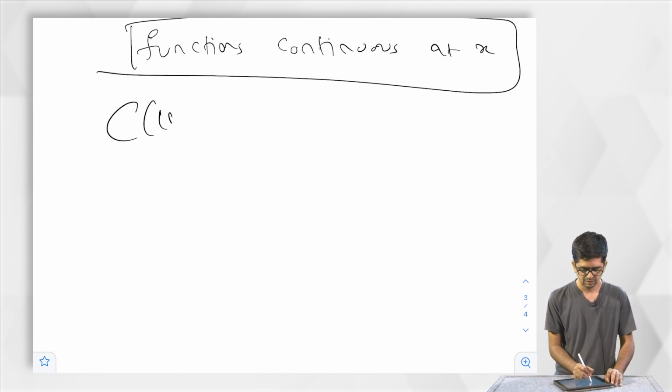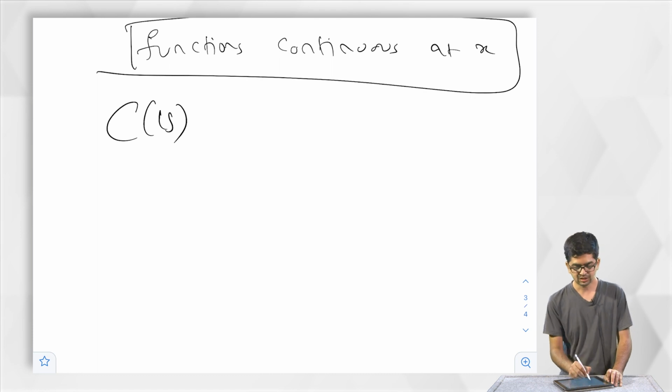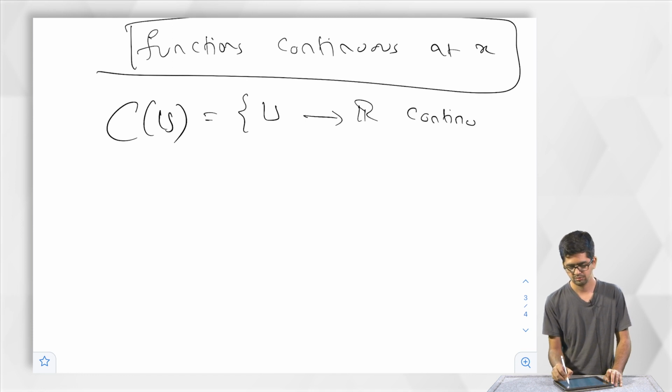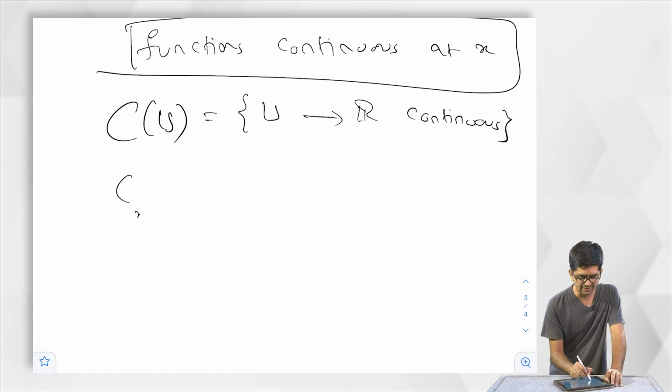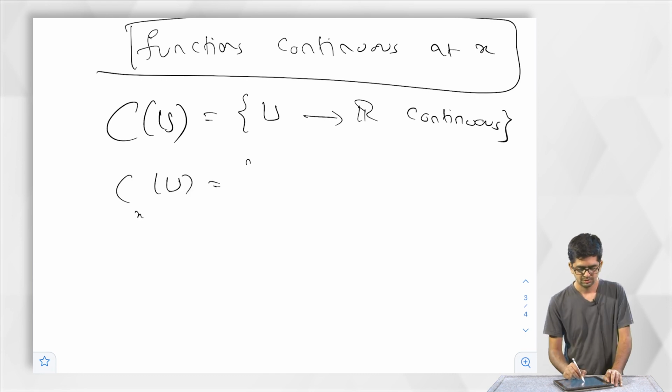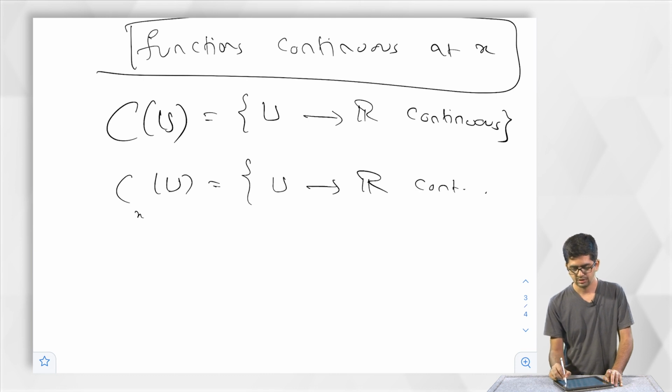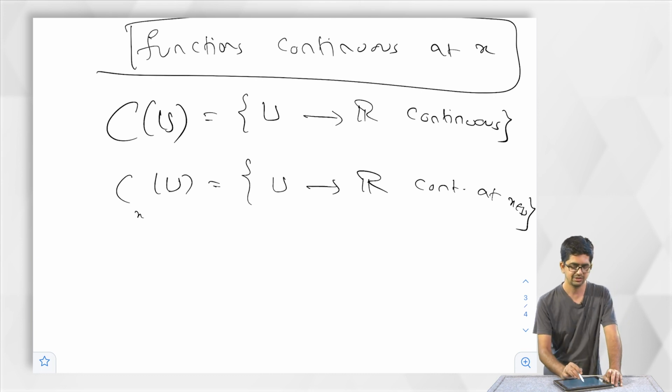So, CU is the set of all continuous functions from U to R. If you want to specify a point, we will just put an x here, C_x(U), the set of all functions continuous at x belongs to U. This is the notation.